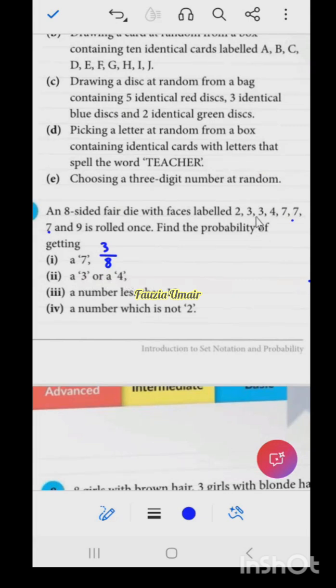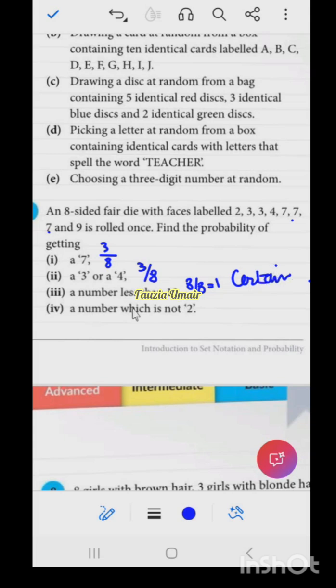What is the probability of getting 3 or 4? Ma'am, 3 or a 4. So 2, 3 and 1, 4. So it is still 3 by 8. So a number less than 10. Ma'am, all the numbers are less than 10. So it will be 8 by 8, which is 1. So this is certain, right?